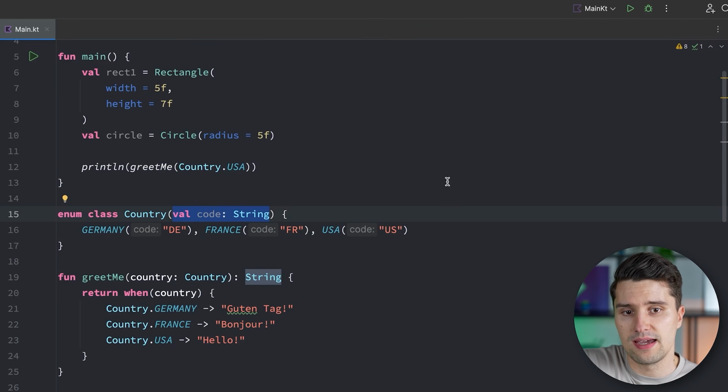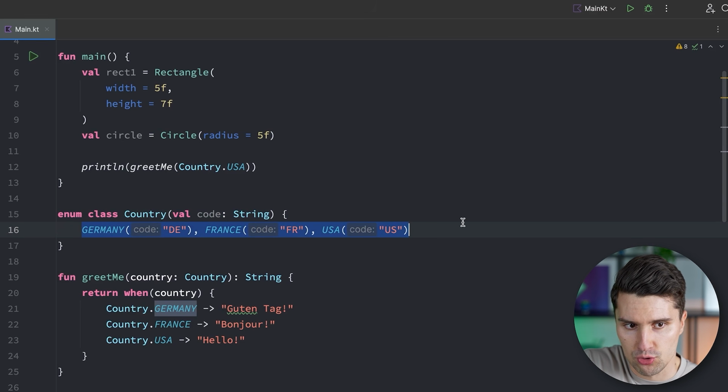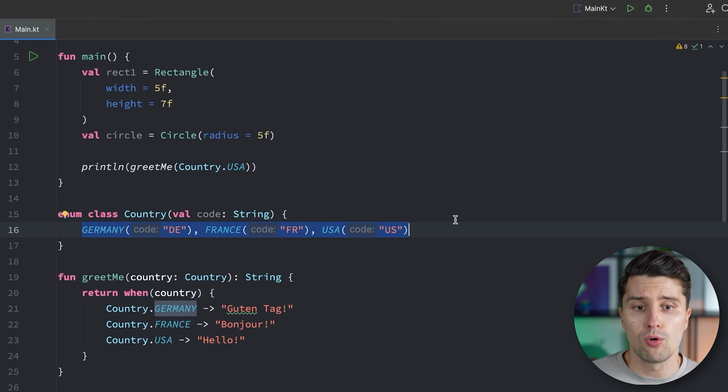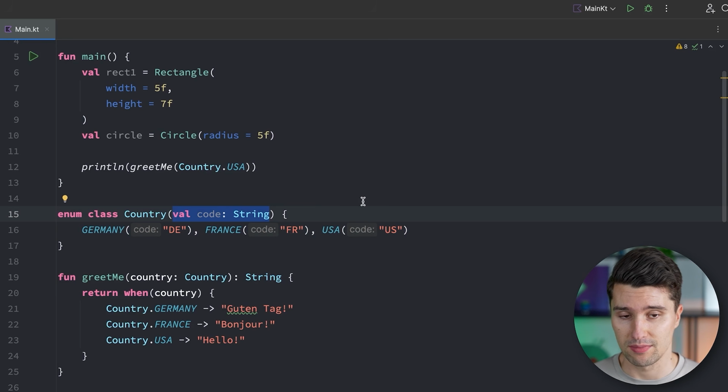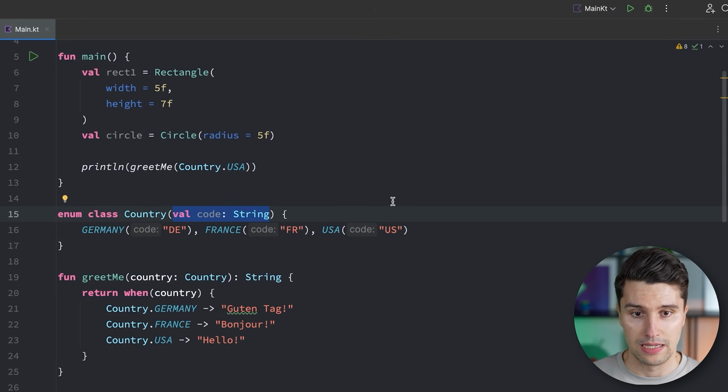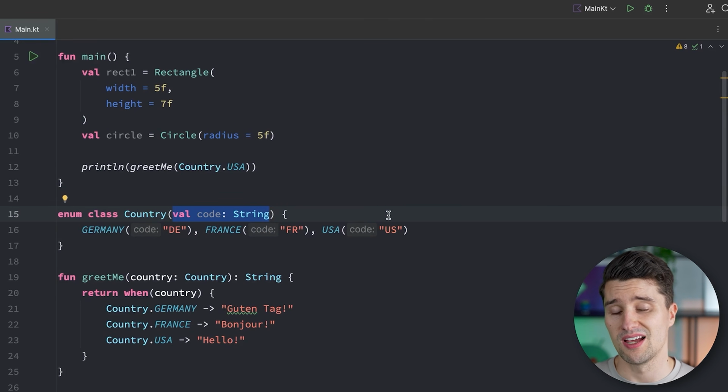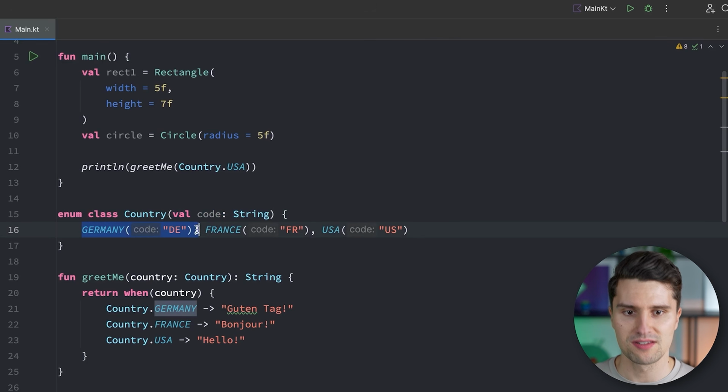And if that is the case, you need to model something where you have a limited set of options, like in our case the countries, and all data that belongs to each country, which we specify in the constructor of this enum class, must also be constant. Then make sure to use an enum class and not a sealed class. So you always need to ask yourself, would there be a scenario where I could create 2 instances of Germany and that would make valid sense in my code?